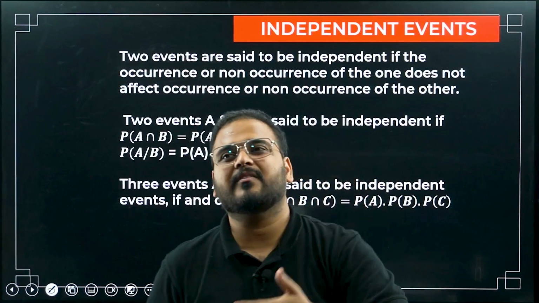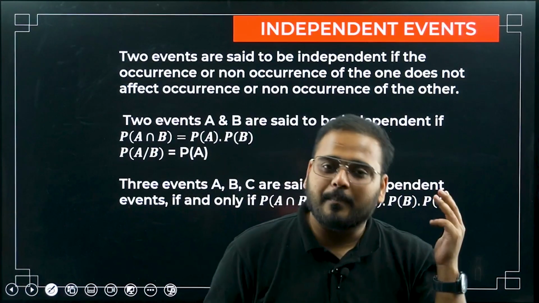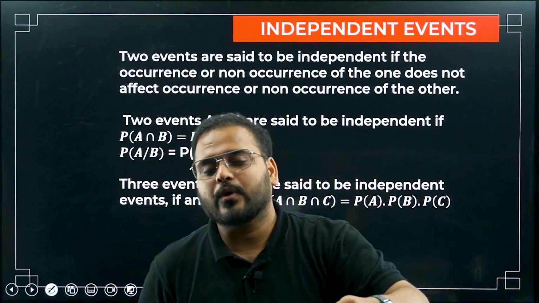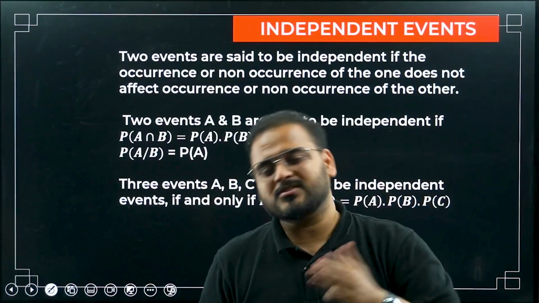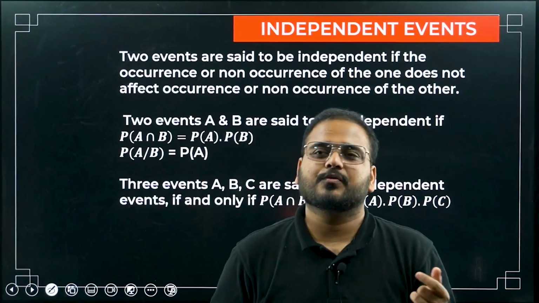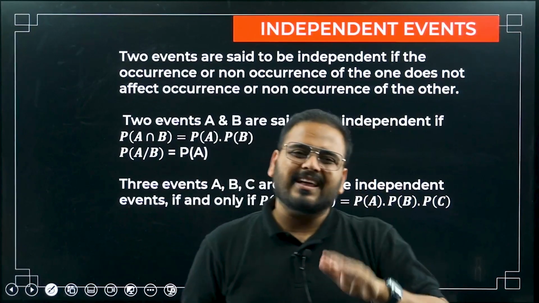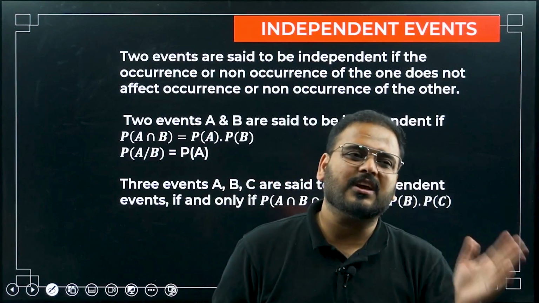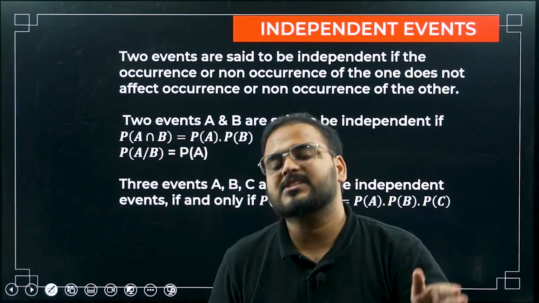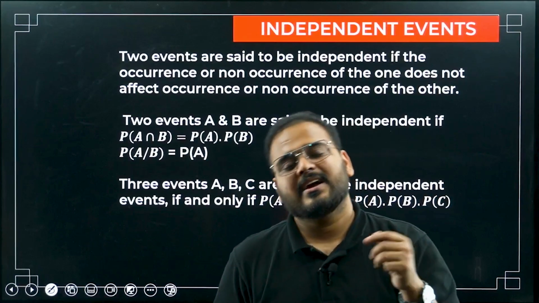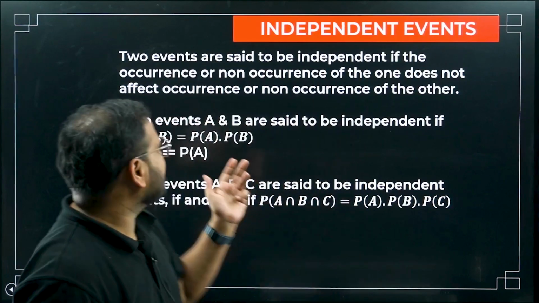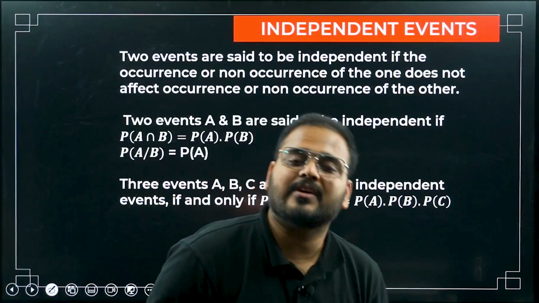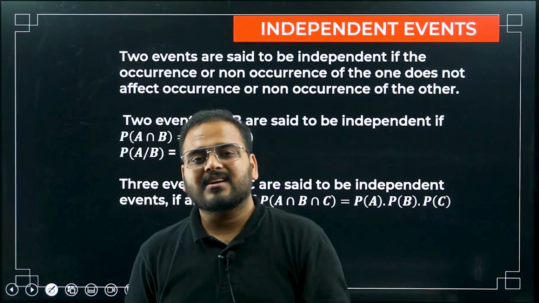But you can think about an event, for example, some minister is coming to another state. How does it affect you? It does not. Or, I am having lunch. Does it affect you? It does not. So you can think of an event where the occurrence of the first event does not affect the second event, and that will be called an independent event. Occurrence or non-occurrence of one does not affect the occurrence or non-occurrence of the second event. Such events are called independent events.